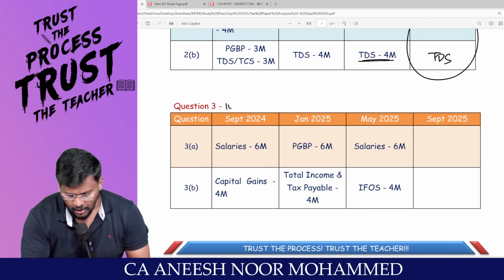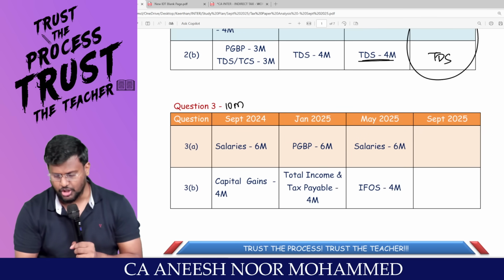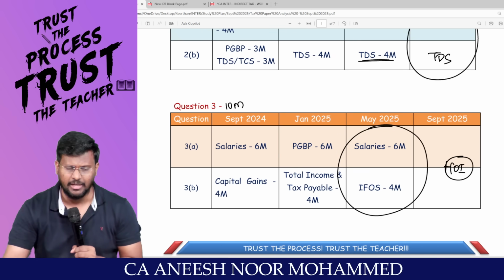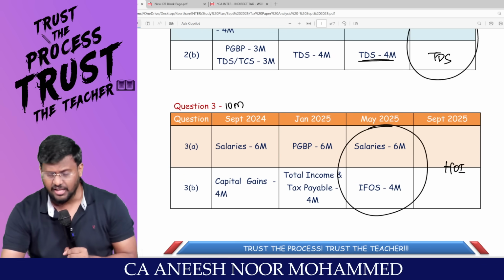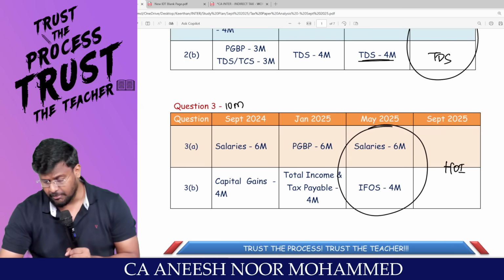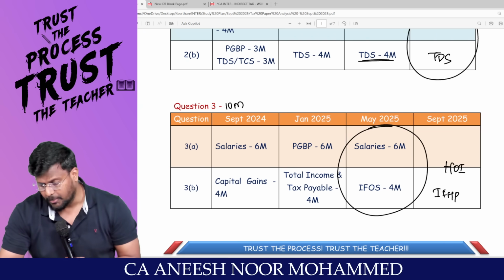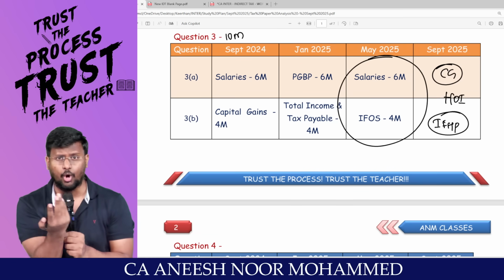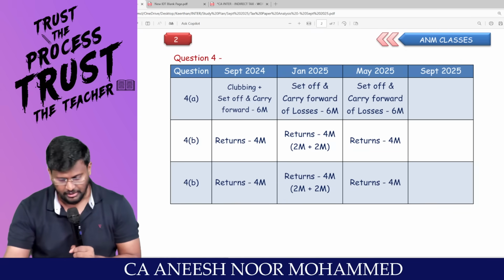Question number 3, another 10-mark area for examination. Heads of income, basically they are testing. 2 heads they will be testing. Last time they tested salary and IFOS. I am expecting this time, sir, IFHP, income from house property, and capital gain head will be tested. It may be PGBP also. They have the right to test anything.